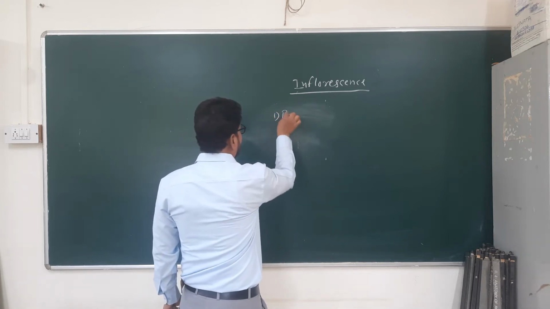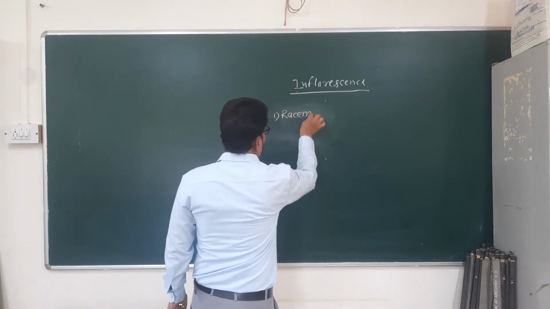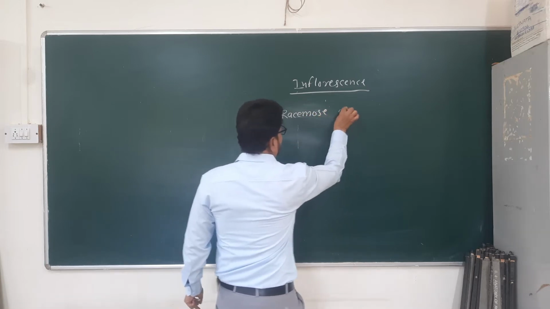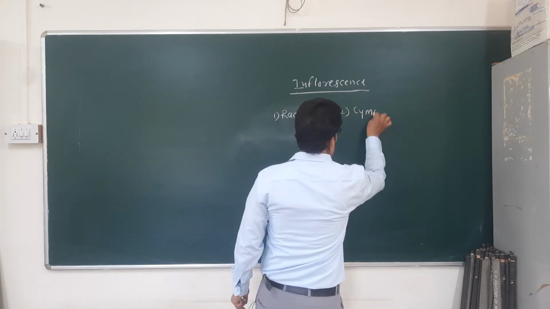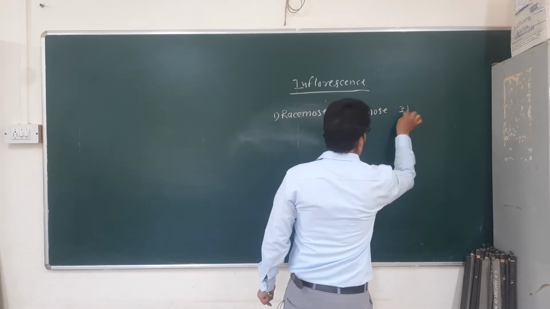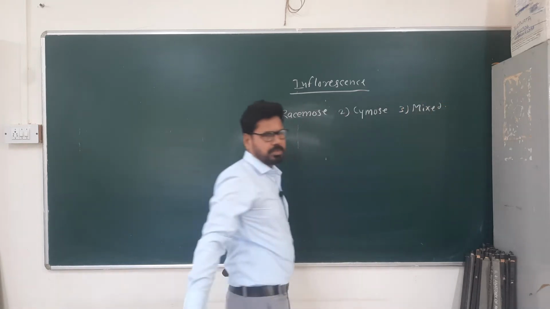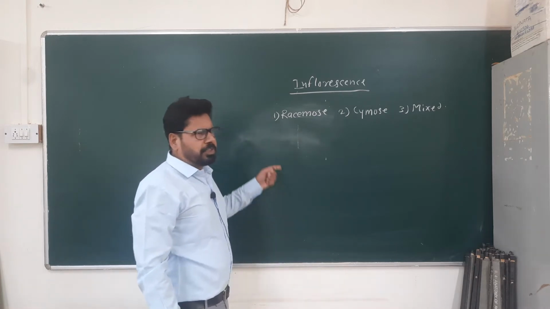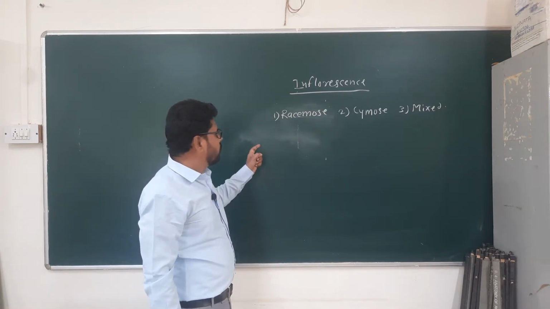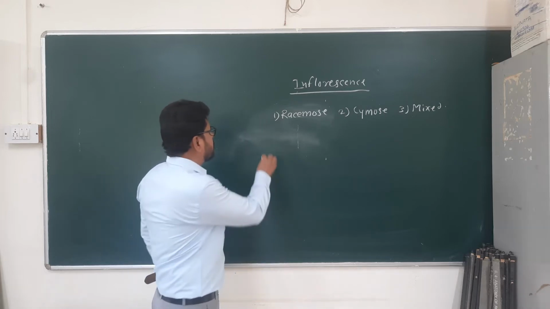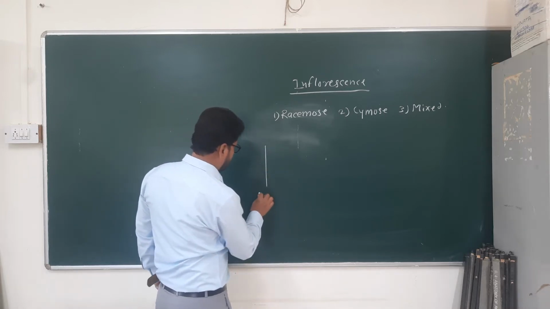First, racemose. Second, cymose. And the third type is mixed inflorescence. At first, we are going to see the parts of inflorescence.